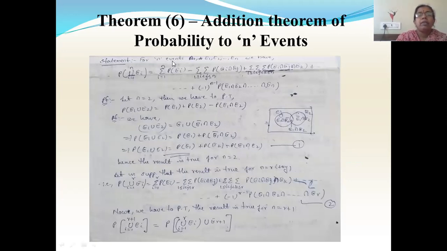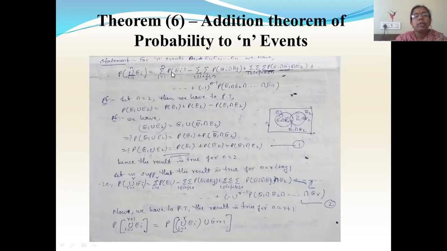See, for n events, suppose I have n events E1, E2 up to En. Then the addition theorem of probability for n events is given as P of union of Ei, i from 1 to n. Union of Ei, i from 1 to n means what? P of E1 union E2 union, so on up to union En. So this is equal to